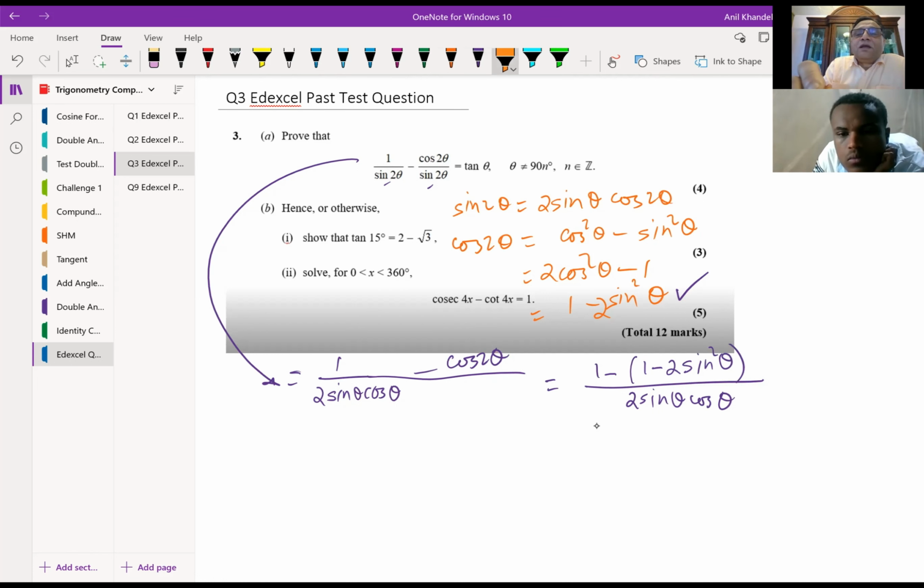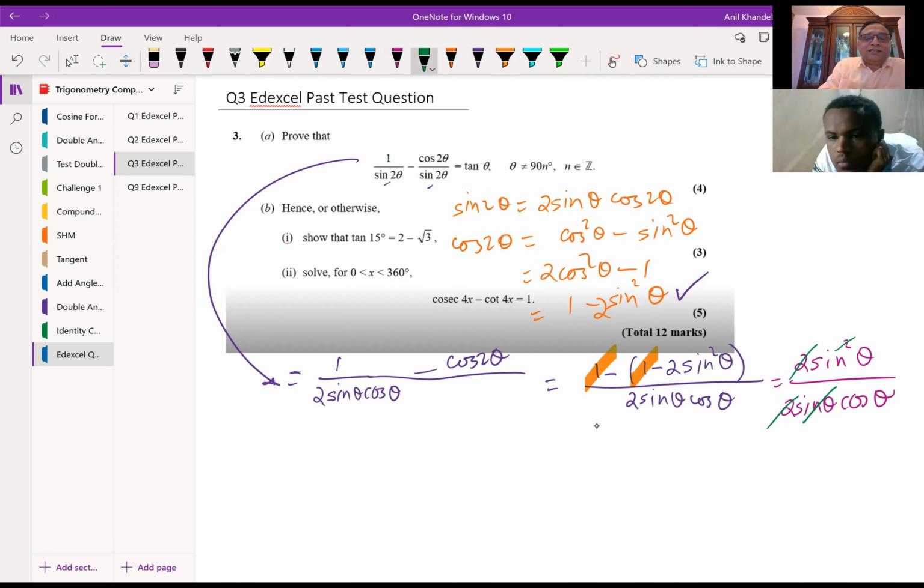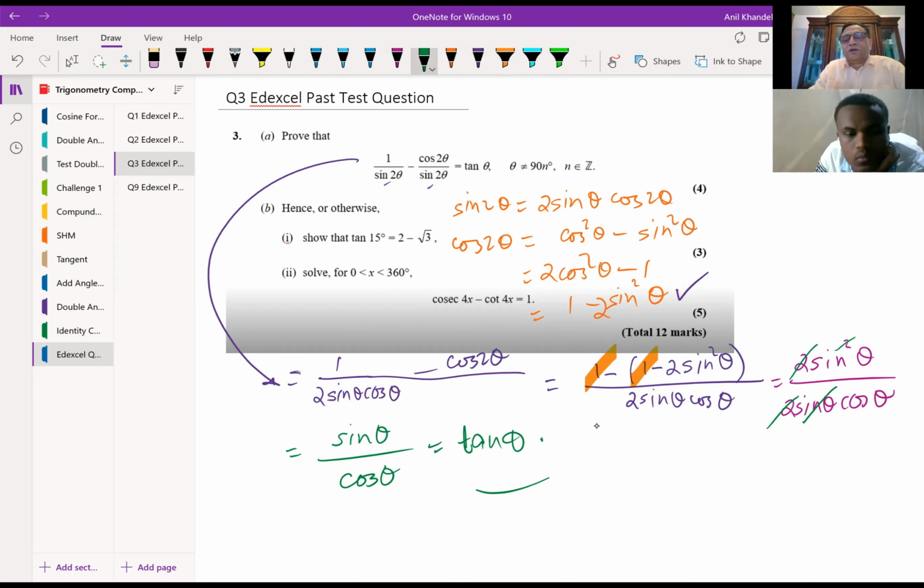Now, as you can see, 1 and 1 will cancel. Do you see that? 1 minus 1. And what do we get? We get 2 sine square theta over 2 sine theta cos theta. Now that helps you. Sine theta cancels, 2 cancels, and we are left with sine theta over cos theta. Do you see this? Which is the right hand side.